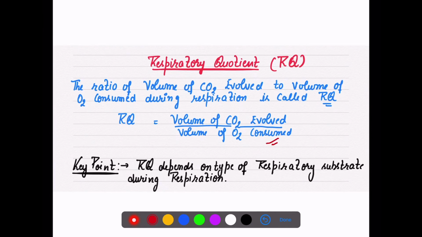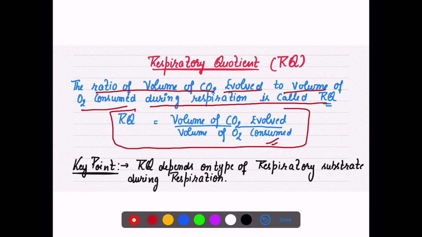So respiratory quotient is the ratio of the volume of CO2 evolved, meaning released, to the volume of oxygen consumed during respiration. So what is RQ? It is the ratio of the volume of CO2 evolved to the volume of O2 you have consumed during the respiratory process. So it depends on how much carbon dioxide you have released and how much oxygen you have used.